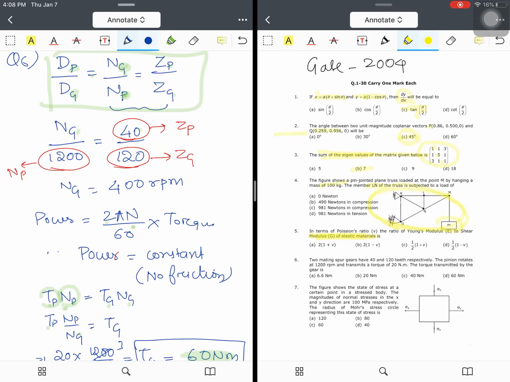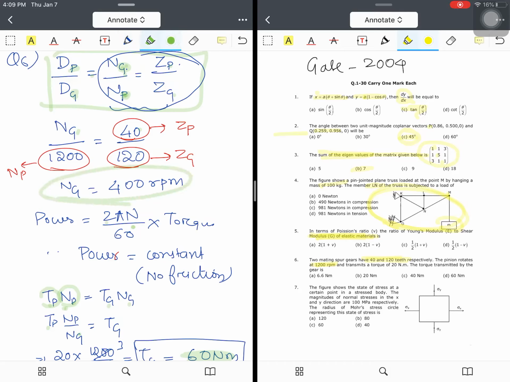That means the speed of the gear, rather we can say the diameter is directly proportional to the teeth, and diameter is inversely proportional to the speed. Since in this question they have given the correlation between the teeth and the speed, I will be using this particular relation, that is speed and teeth. So from here I can get the value of speed and teeth.